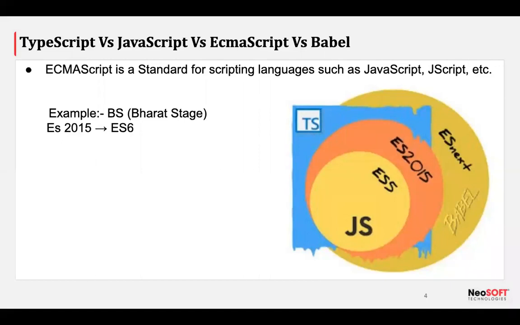The browser is not going to understand TypeScript. So how do we manage that? We have transpilers, which compile our TypeScript file into JavaScript so that the browser can understand the code written there.